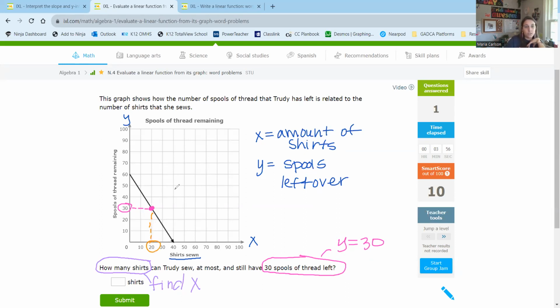So this tells me that she can sew 20 shirts and have 30 spools left over. And this makes sense because the more shirts she makes, the less thread that she has. So our graph is doing this as X goes that way and Y goes that way.